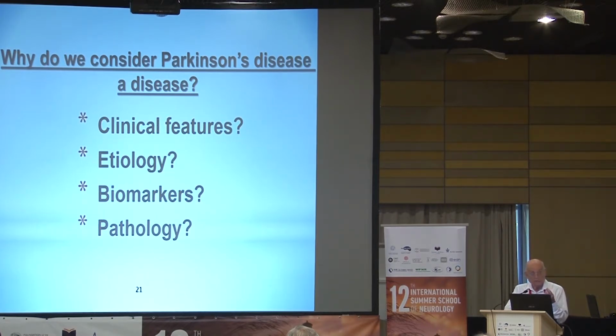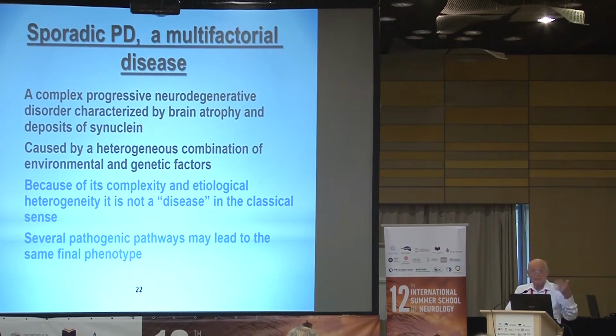In the sporadic form of Parkinson's disease, there are many factors that contribute that we mentioned before. All these environmental and genetic factors for the sporadic disease, each contributing a little bit, and the combination is what causes the syndrome of Parkinson's disease. And this combination is different in one patient from the other. There are no two patients in the world who have exactly the same combination of factors leading to the phenotype that they manifest and which we call Parkinson's disease.